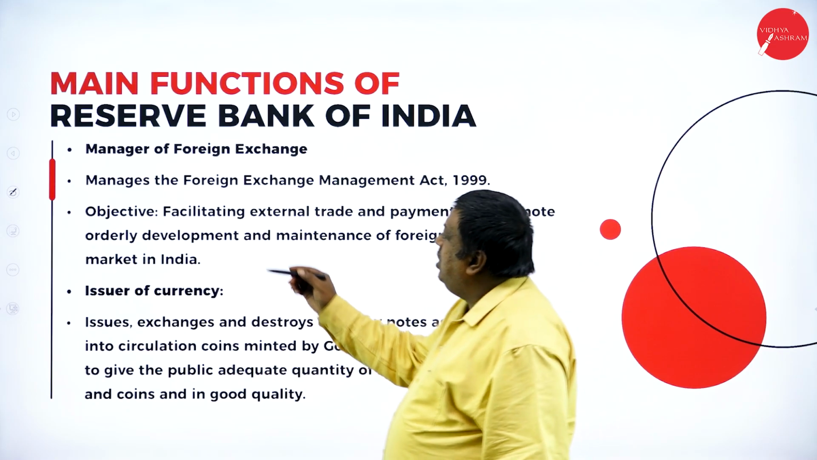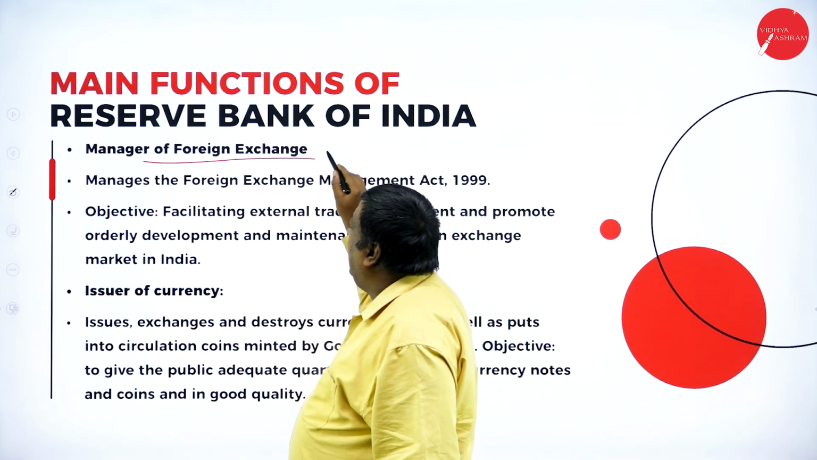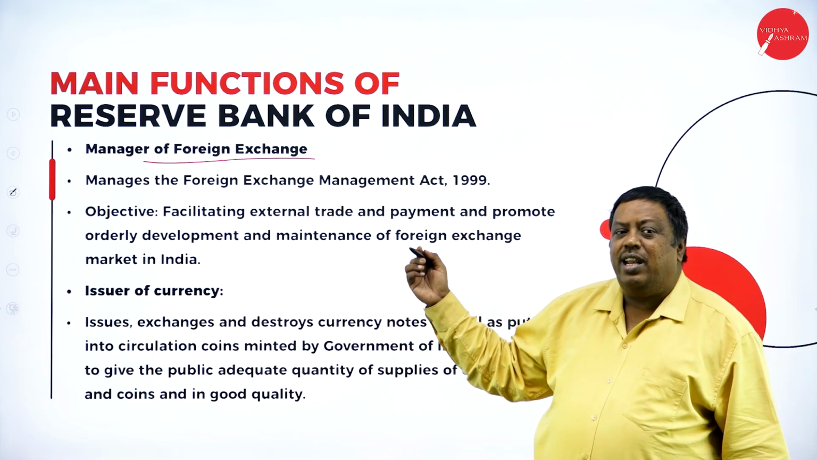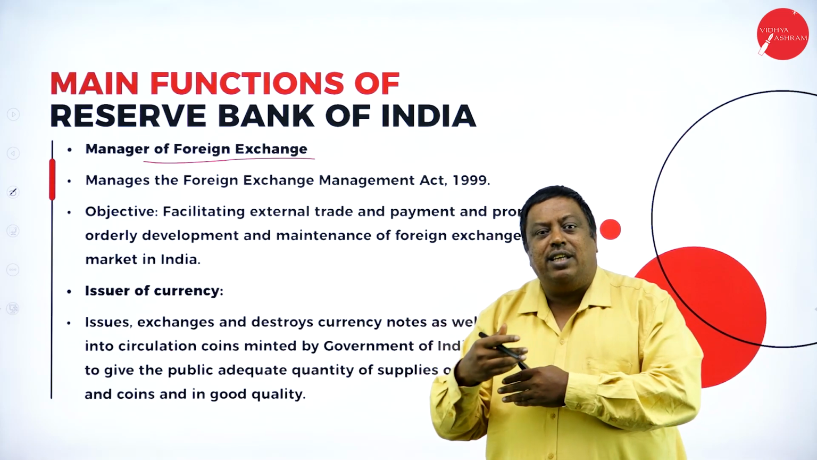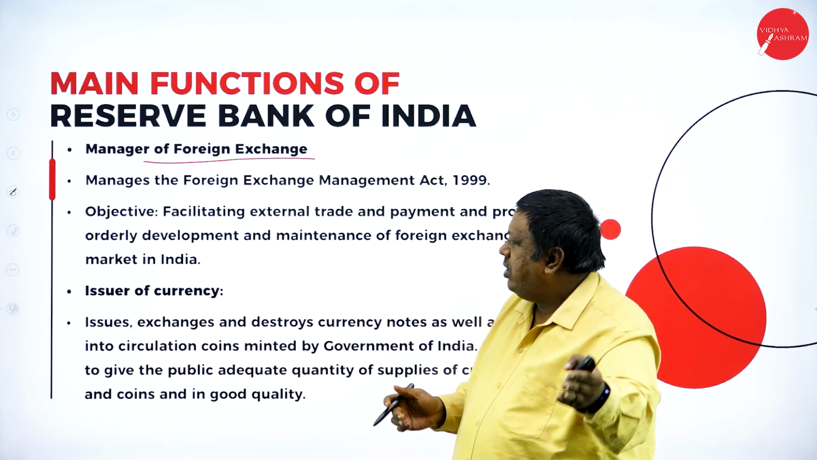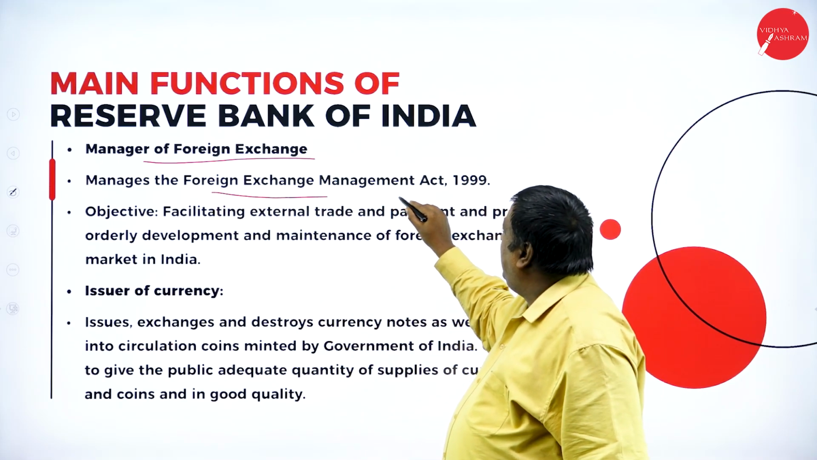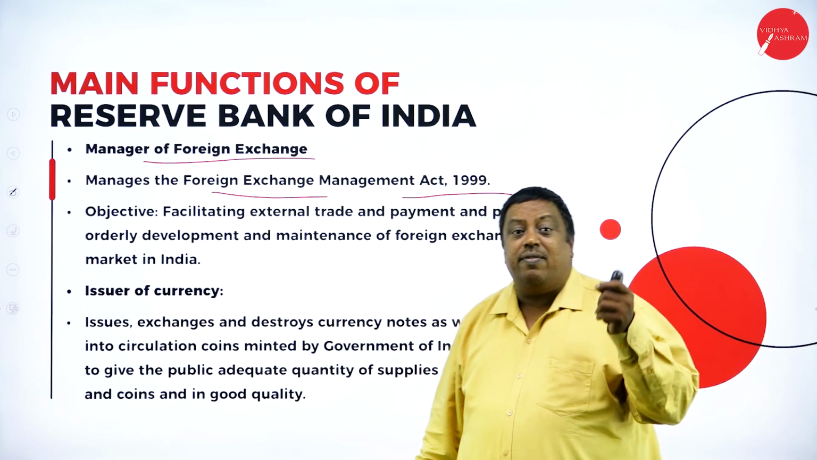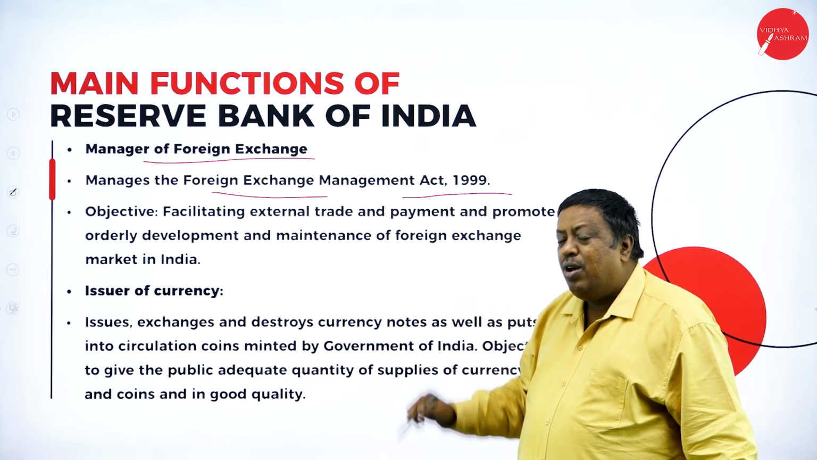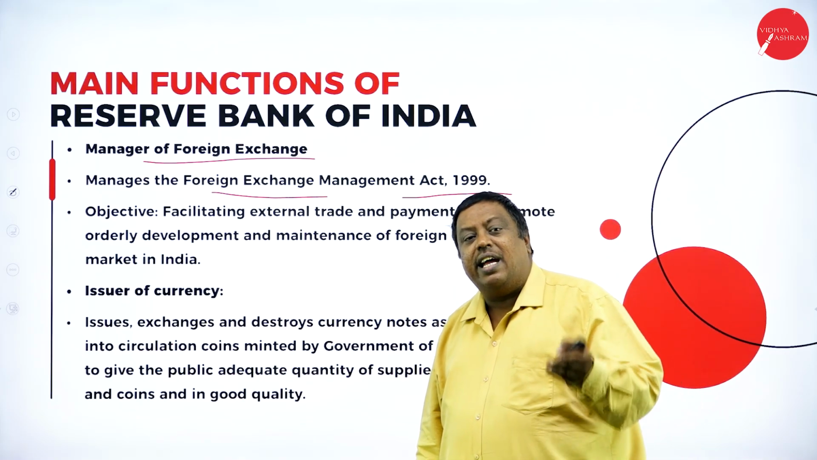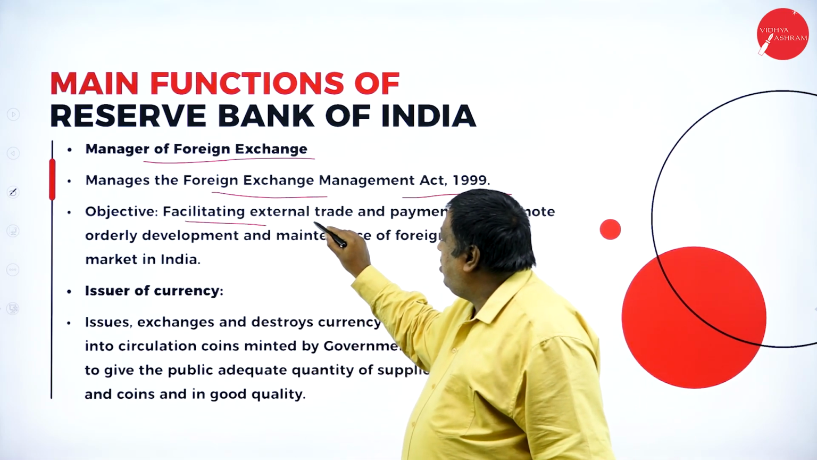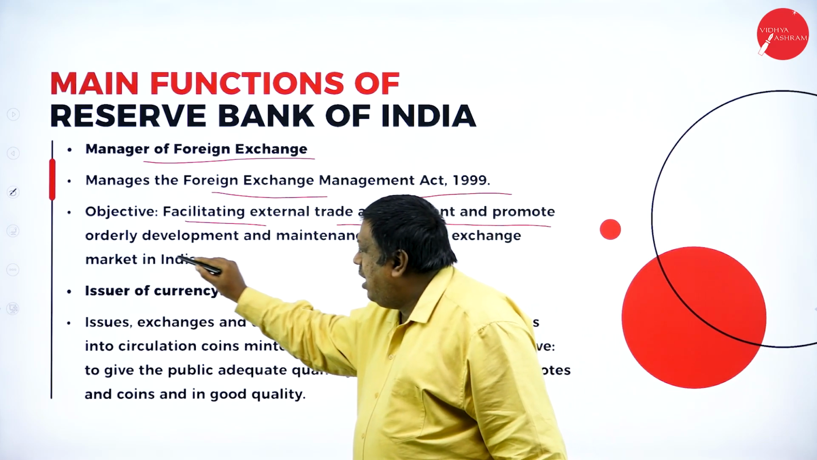The next function is manager of foreign exchange. Here RBI acts as a manager for the foreign exchange, meaning exchanging the currency of other countries with our country and our country's currency to other countries. It manages the Foreign Exchange Management Act 1999. RBI manages this Act for the benefit of citizens and even to change the economic position. The main objective is facilitating external trade and payment and promoting orderly development.